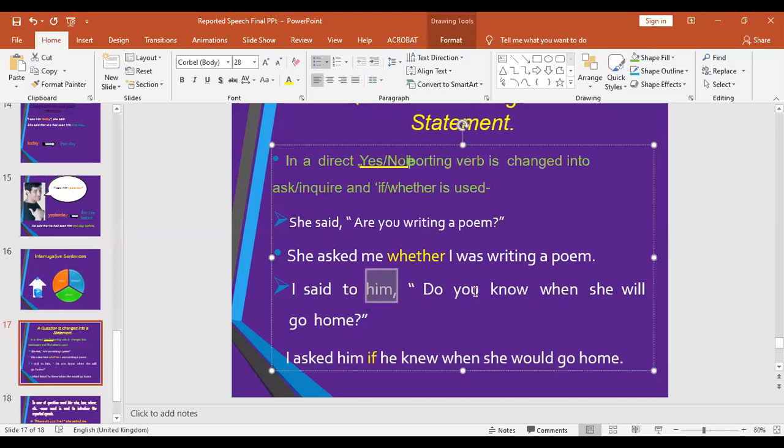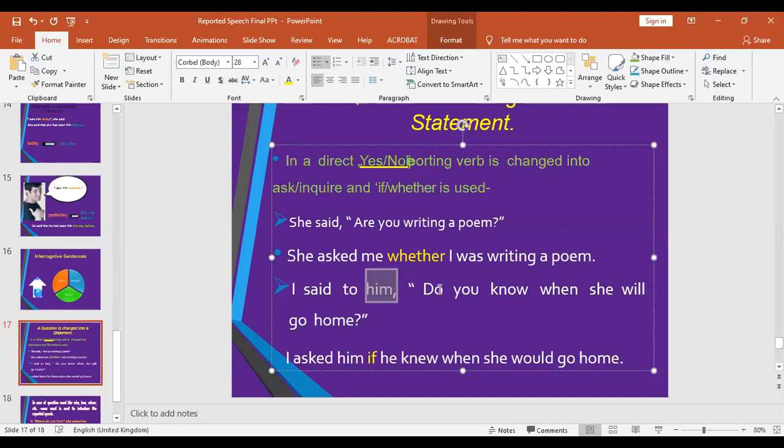So this "you" will be replaced by "him", and we need to bring the subjective pronoun of "him", which is "he". So "if he". "Do", "did", and "does" in confirmative questions will be omitted, will be deleted.